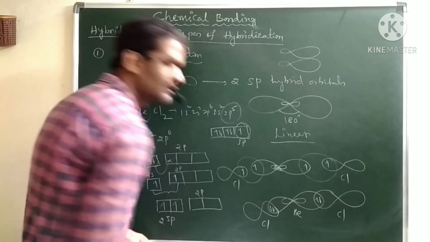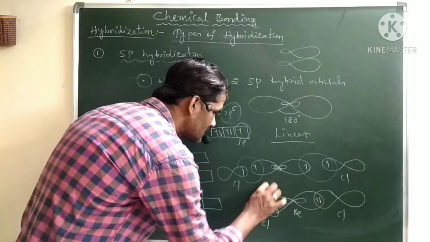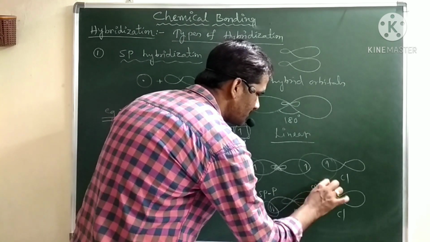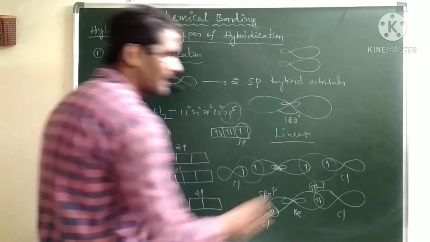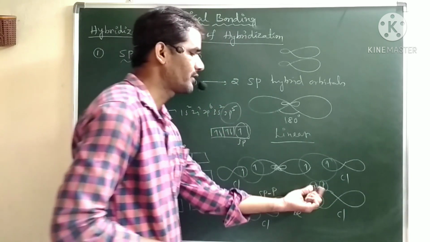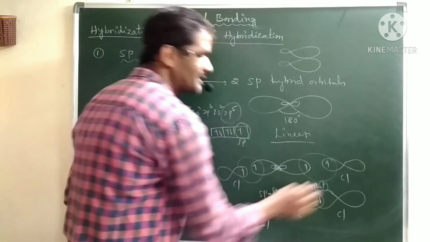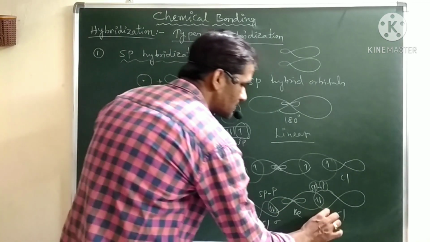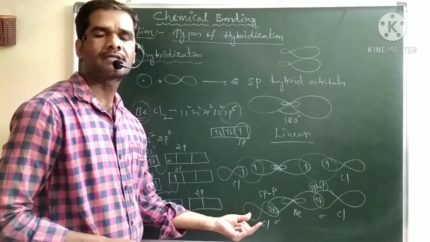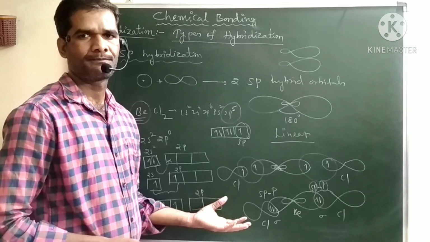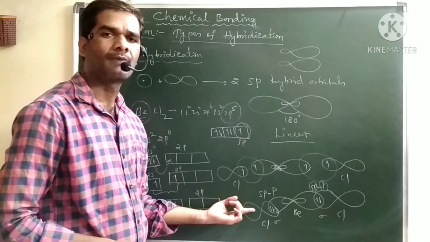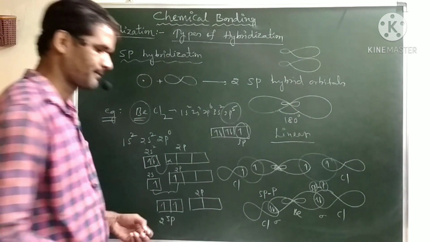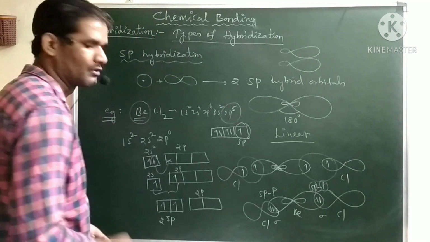Now what kind of interaction is here? Overlapping. This is sp-p overlapping, meaning the sp hybrid orbital of beryllium and the p orbital of chlorine are undergoing overlapping. So we can call this bond an sp-p bond, and this is also an sp-p bond. This is a sigma bond and this is also a sigma bond. Hybrid orbitals will always form sigma bonds only. Pure or atomic orbitals can form the pi bond, but hybrid orbitals always form sigma bonds. So like this we will get beryllium chloride.